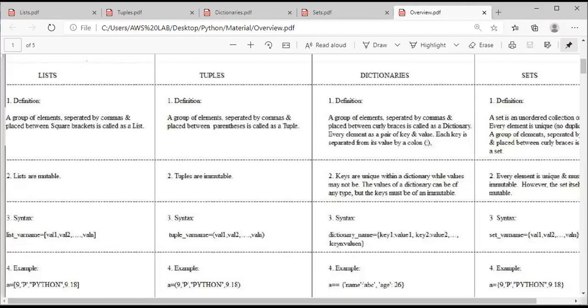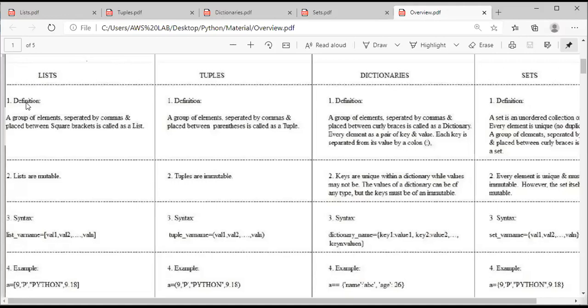The total four concepts I have categorized into nine divisions. Four topics are there, right? I have considered all four topics: lists, tuples, dictionaries, and sets, and I have gathered nine important points regarding each concept. So this particular slide must make it very easy to understand, and your doubt clarification must be cleared by today's class itself. First, I have divided the page into four parts: lists, tuples, dictionaries, and sets. And the first side heading is definition.